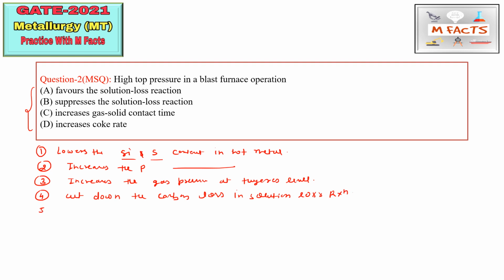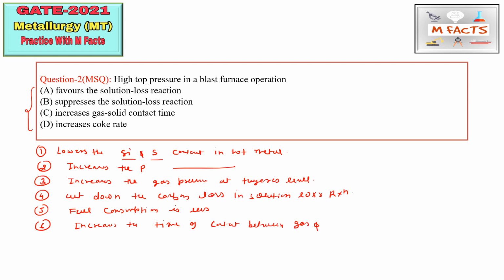Okay, the fifth one is that if we take high top pressure conditions, fuel consumption will be less. The next is that high top pressure increases the time of contact between gas and solids.